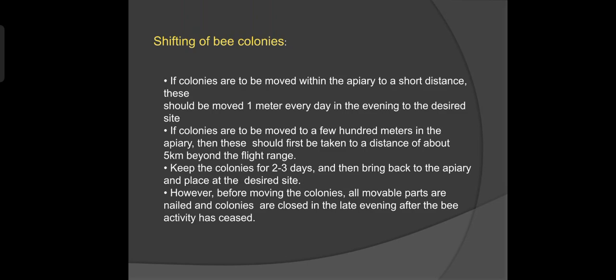However, before moving the colonies, all movable parts are nailed and the colonies are closed in the late evening after the bee activity has ceased. So these are the methods to get colonies. Thank you.